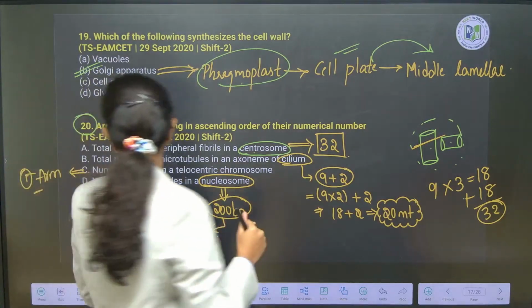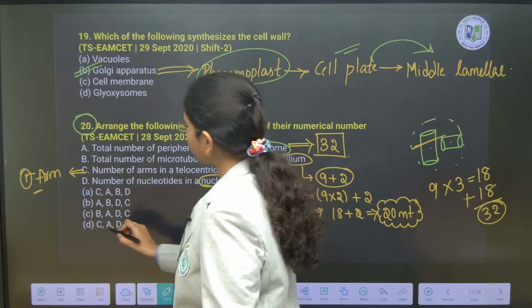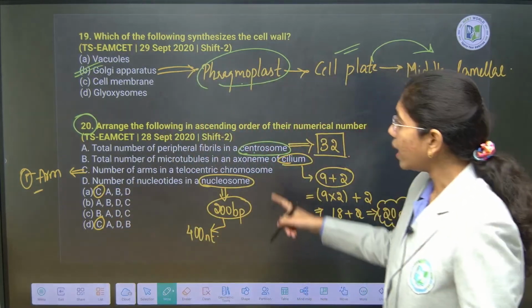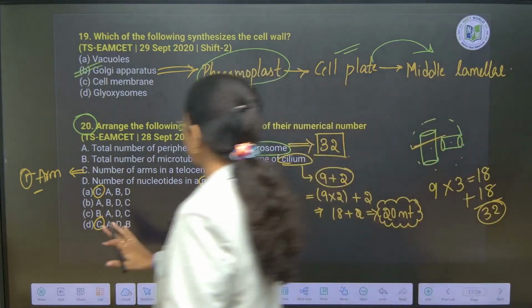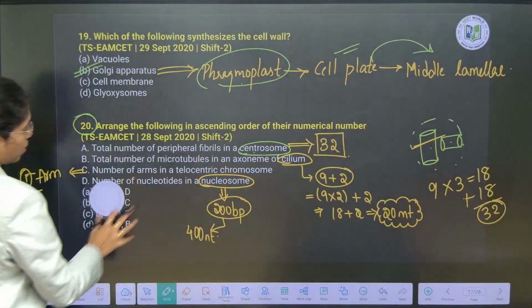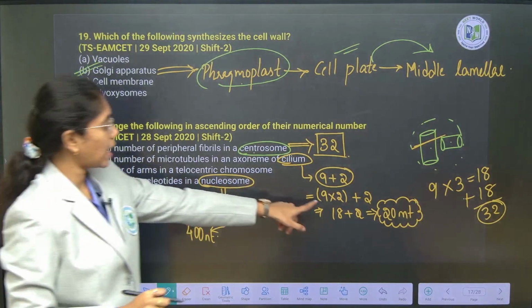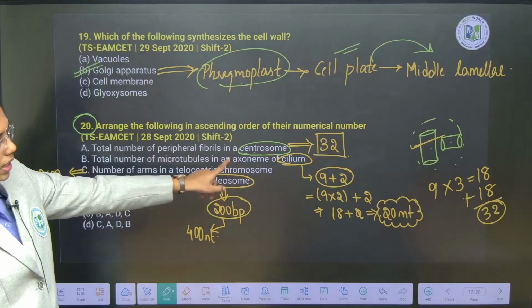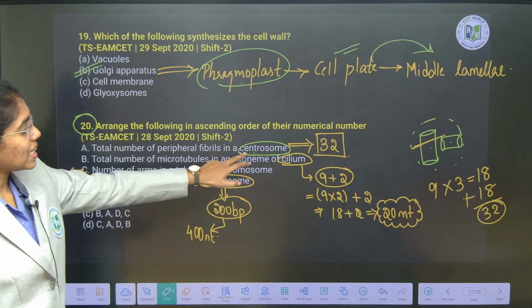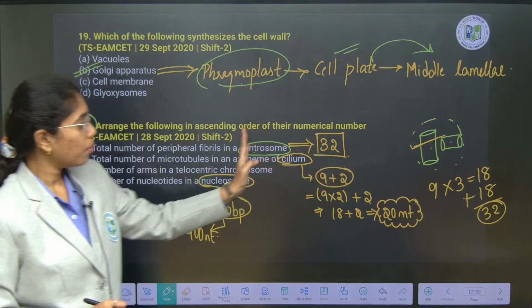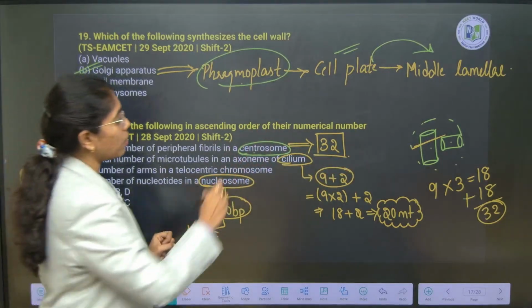Now, you arrange it based on the numerical order. First, it will be what? Telocentric chromosome, which is option C. Yes or no? Followed by what? Followed by B. Total number of microtubules of cilium, it is 9 plus 2, and here if you consider a single centriole, of course centrosome will have 2 centrioles, but if you consider single centriole, it will be 27.